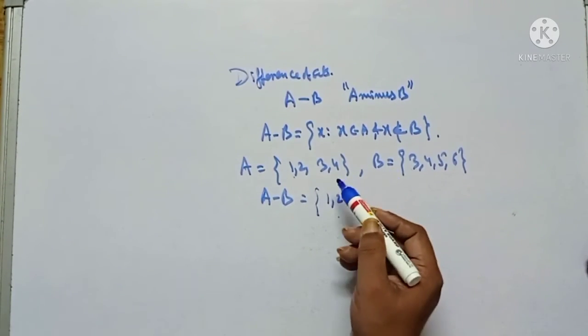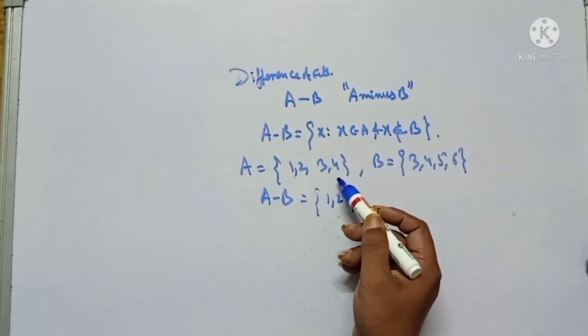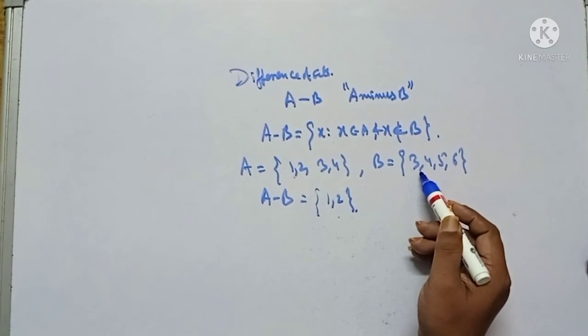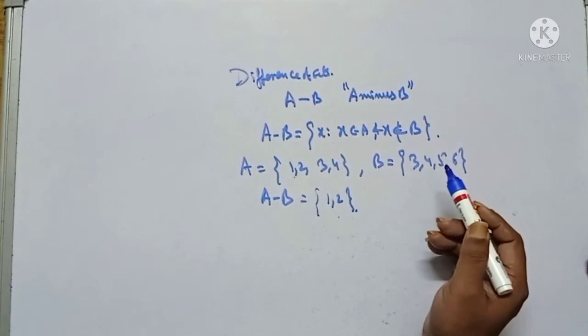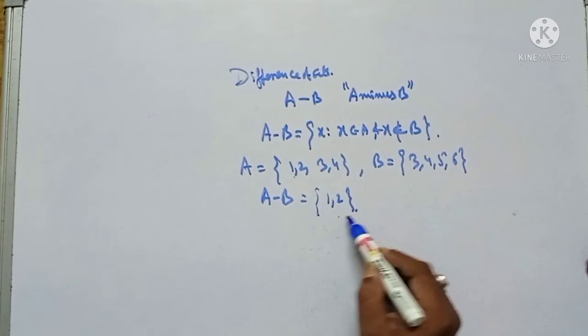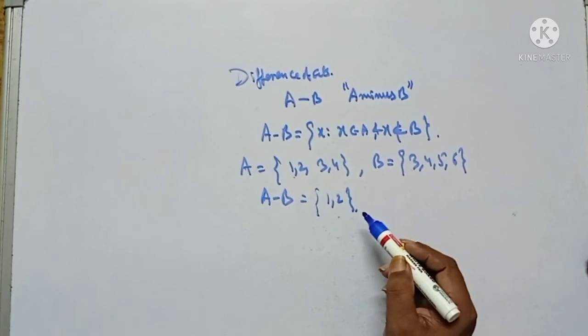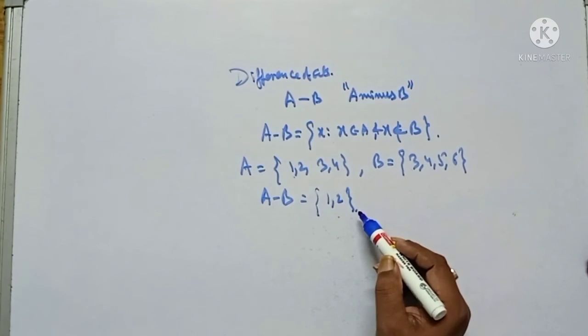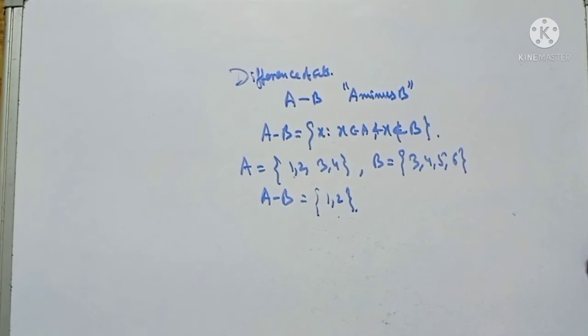You can only remove 3 and 4, because they are the elements present in B, and the rest left is 1, 2. This is A minus B. So this is about the difference of sets.